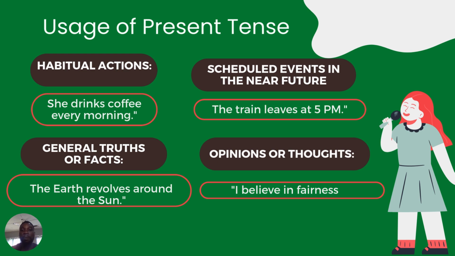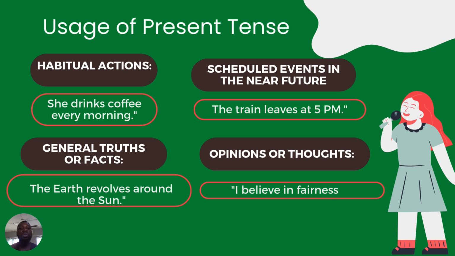Another one is scheduled events in the near future. We have: the train leaves at 5 p.m. It is not something that has happened now, but is waiting to happen in the future. So leaves there is the present tense, but it's an action that's supposed to happen in the future. That is one of the beauties of present tense. So use it to schedule. Don't forget the usage: scheduled events in the near future.